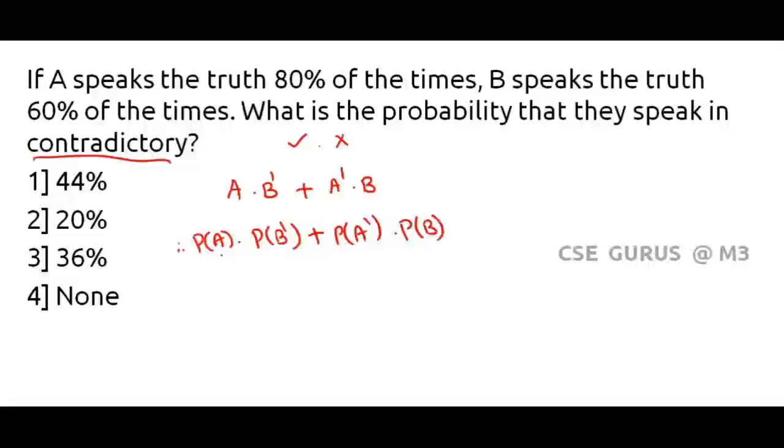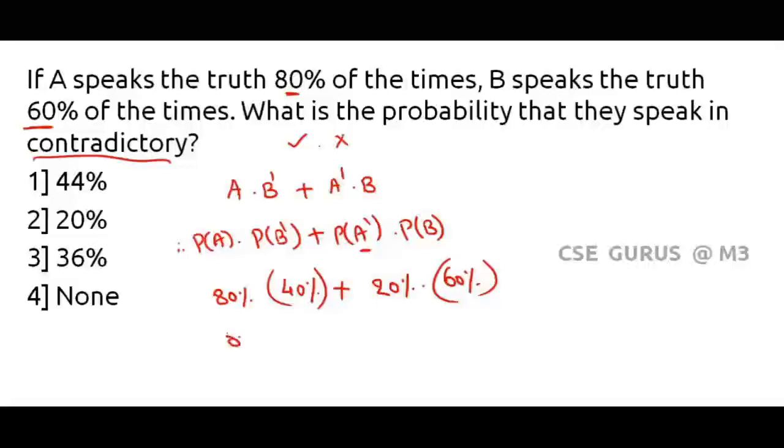So what is probability of A? That means probability of speaking truth is how much? 80%. What about B dash? Probability of B has to lie. That is, see, truth is 60. What about lie? It's 40%, right? Yes. Or probability of A has to lie. Truth is 80. Lie is nothing but 20% into 60%.